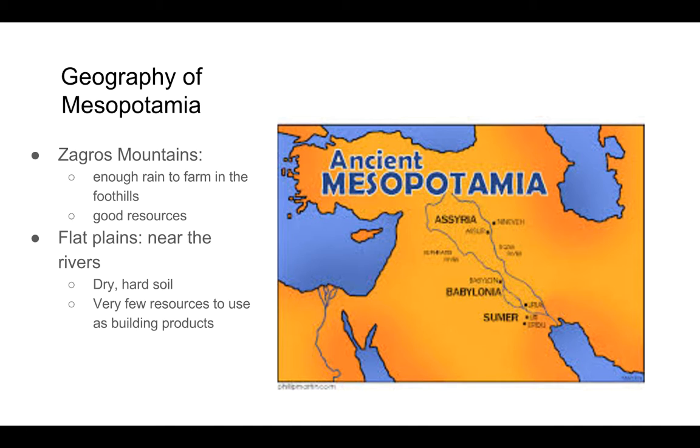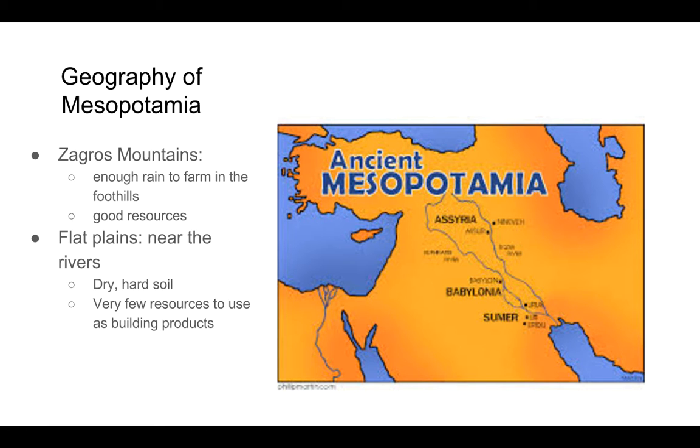The Zagros Mountains. They were at the headwaters of the Tigris and Euphrates rivers that eventually led into the Persian Gulf. And there was enough rain there to farm in the foothills, so a lot of people ended up moving to the foothills. They had a lot of good resources, stone, rock, trees, things like that, that made life bearable there in the foothills of the Zagros Mountains.